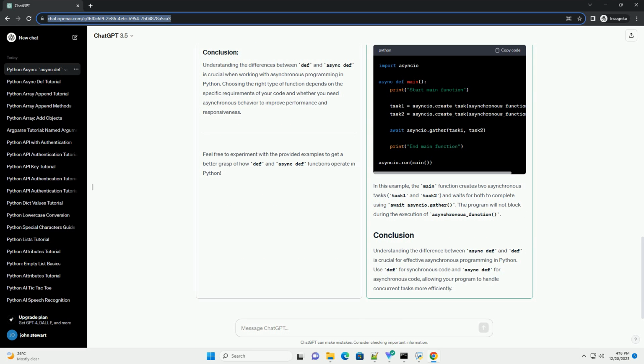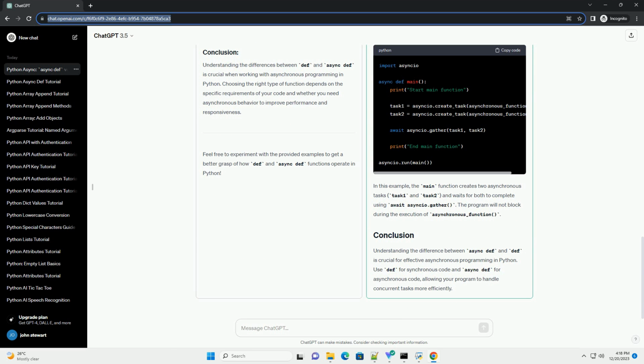In this example, async_greet is an asynchronous function that simulates an asynchronous operation with asyncio.sleep. The await keyword is used to pause the execution of async_greet until the asynchronous operation, asyncio.sleep, completes. Blocking versus non-blocking: functions defined with def are synchronous and block the execution until they finish, while async def functions can be paused and resumed, allowing other code to run while waiting for I/O operations.